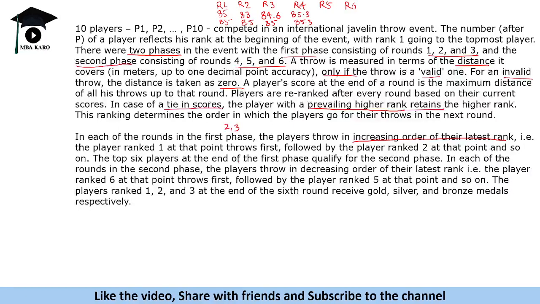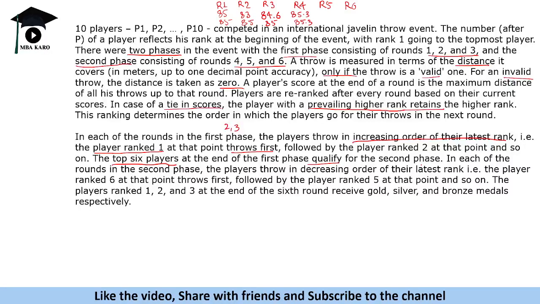Now, this paragraph could have been understood by the people who watched that javelin throw event, because they must have seen that Neeraj Chopra was at the top and he was the first one to throw. So, increasing order of the latest rank: the player ranked first at that point throws first, followed by player rank 2 at that point, and so on. The top six players at the end of the first phase qualify for the second phase.